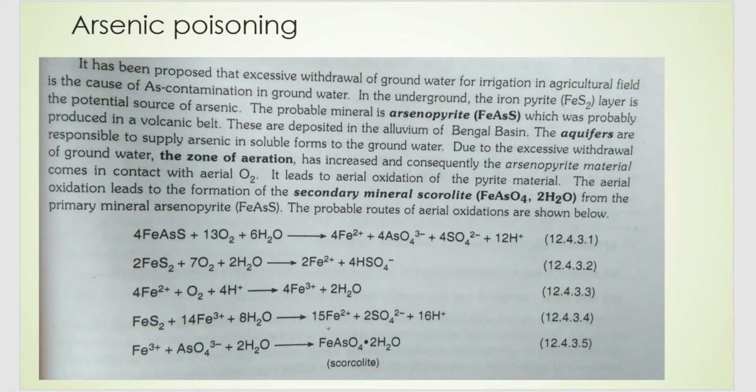Next is arsenic poisoning. The first main reason for arsenic poisoning is excessive withdrawal of groundwater. You know that underground there are ores or mineral deposits that formed a long time ago, millions of years ago. Under the soil, there are mineral deposits. In the same way, underground there is an iron pyrite deposit that contains the mineral arsenic. This particular deposit is there in several layers under the soil and contains arsenic.